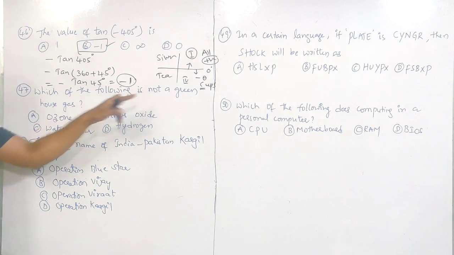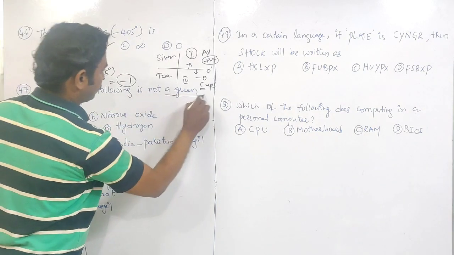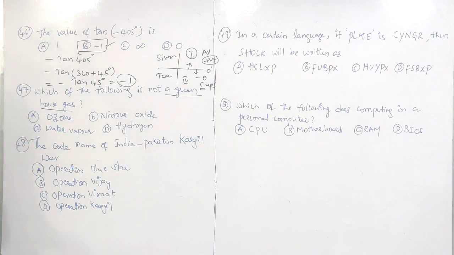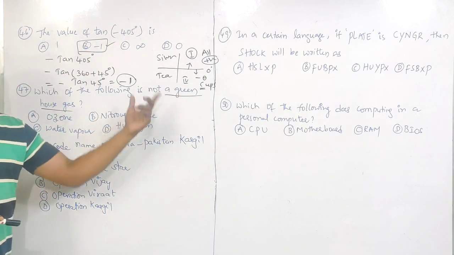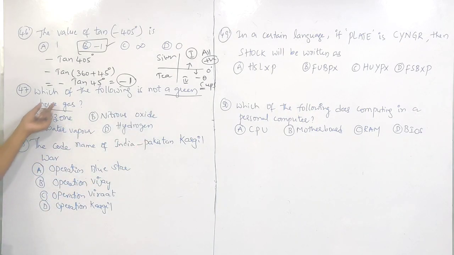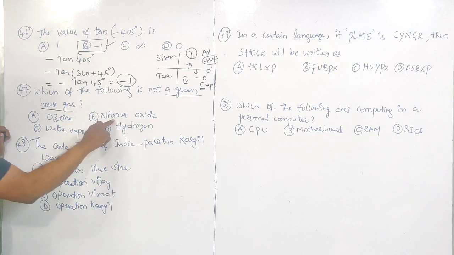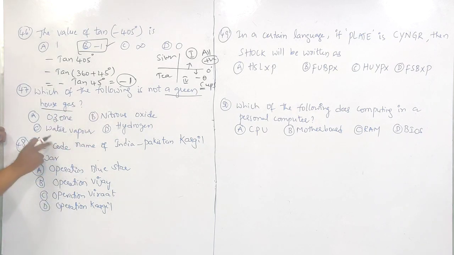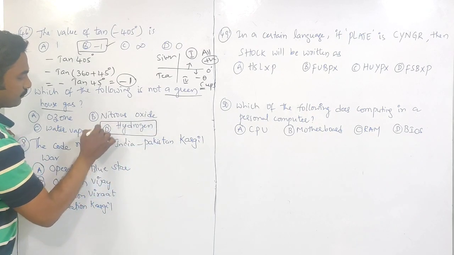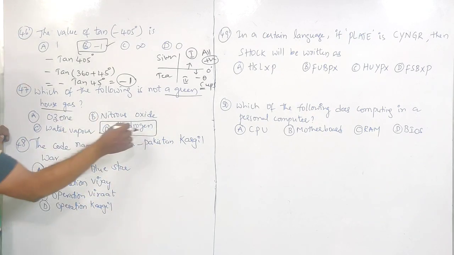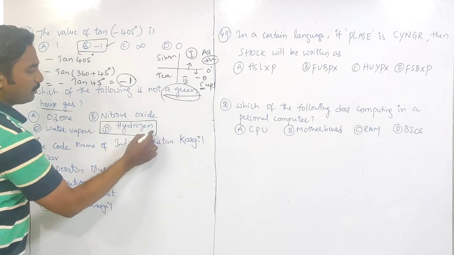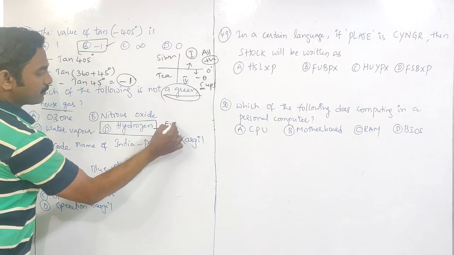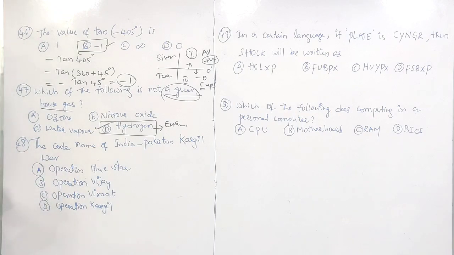The next question. Which of the following is not a greenhouse gas? What is the meaning of greenhouse gas? Which affects the environment? So which one does not affect the environment? Ozone affects the environment. Nitrous oxide is a poisonous gas. Water vapor also affects the environment. Only hydrogen is not affecting our environment. So hydrogen is the answer.